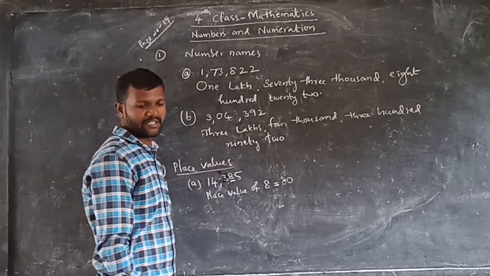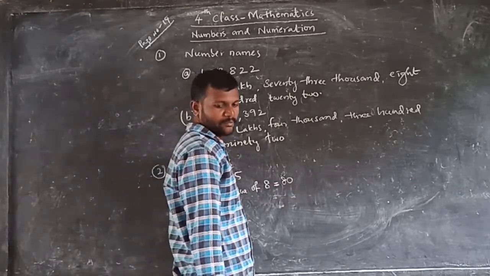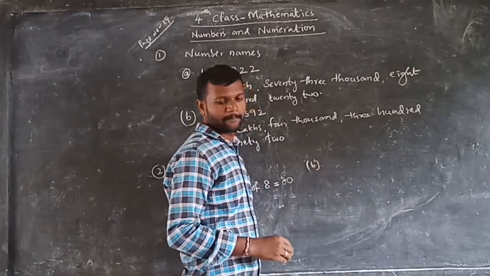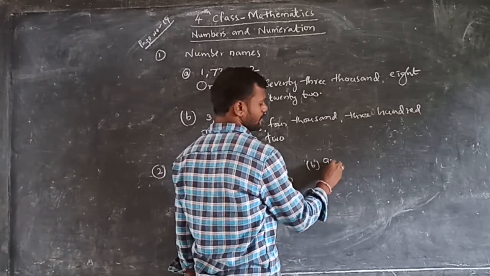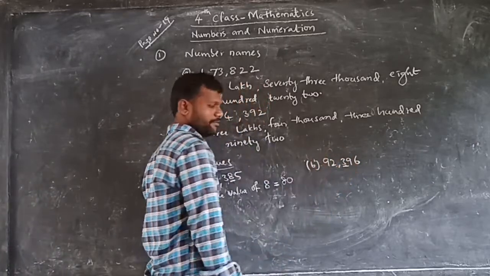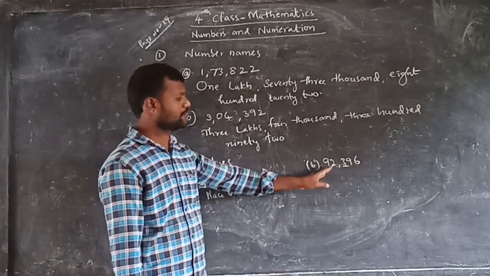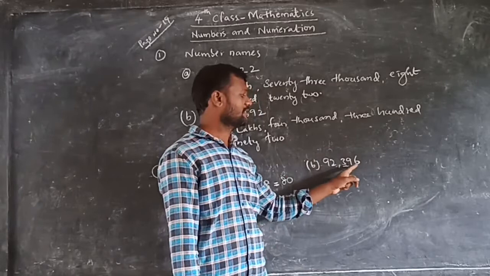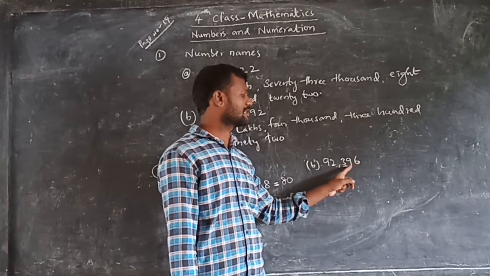Okay, simple. Similarly, next one, problem B. What is the problem B? 92,396. So here 3 is colored. What is the place value of 3? 3 is in which place? Ones, tens, hundreds.